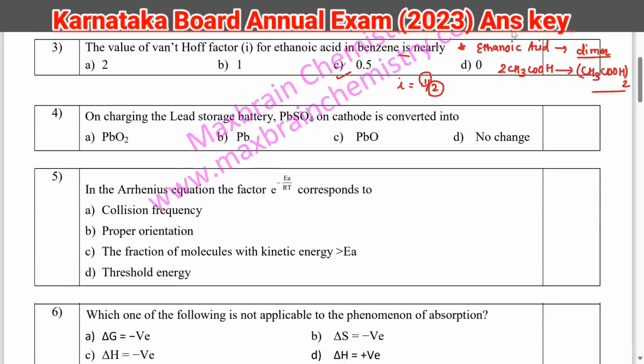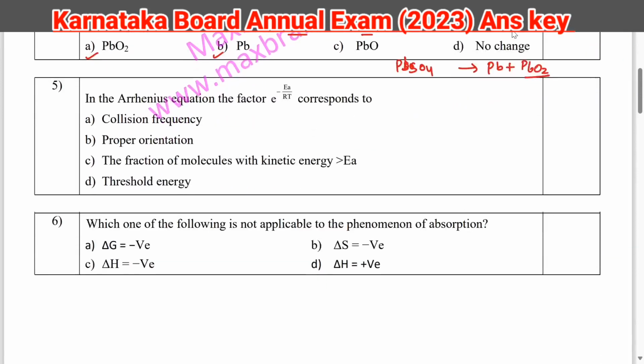Next question, question number 4. On charging lead storage battery, your lead sulfate PbSO4 on cathode is converted into. So PbSO4 can be converted into Pb and PbO2. Okay, so option A and option B both are correct. Then question number 5. In the Arrhenius equation, this factor corresponds to. So we know that this factor corresponds to the fraction of molecules with kinetic energy more than your activation energy.